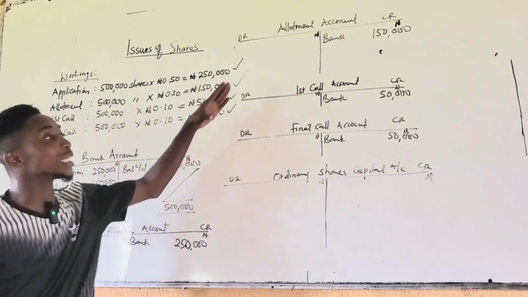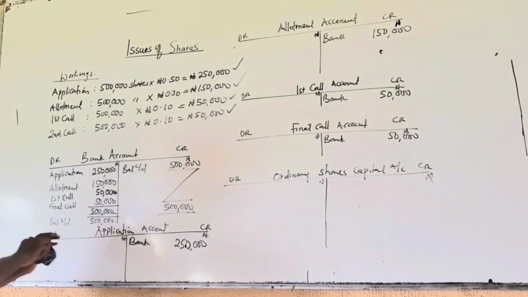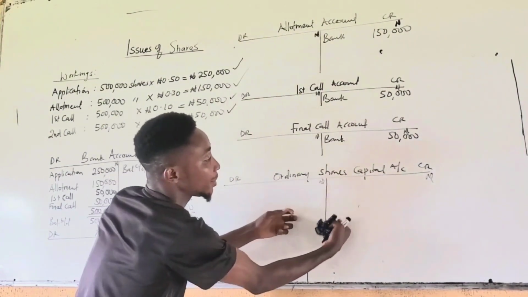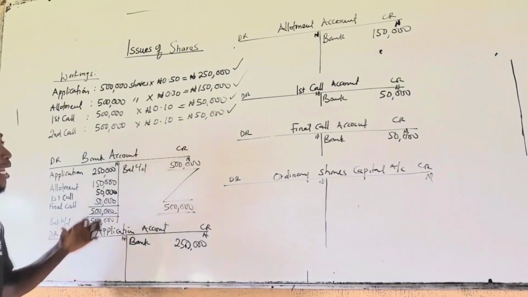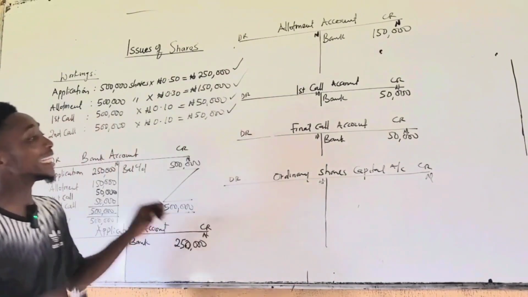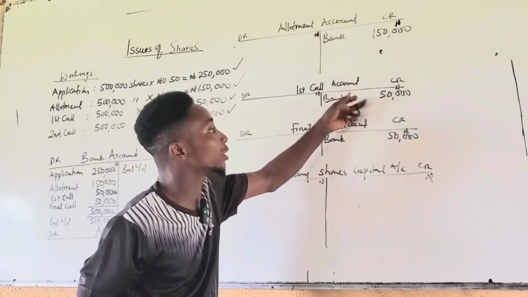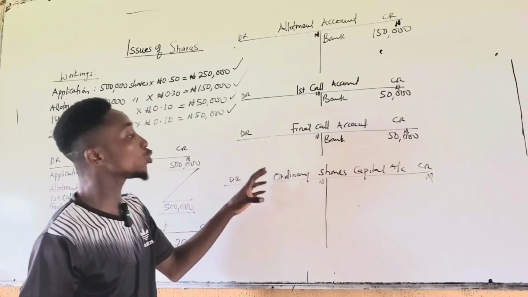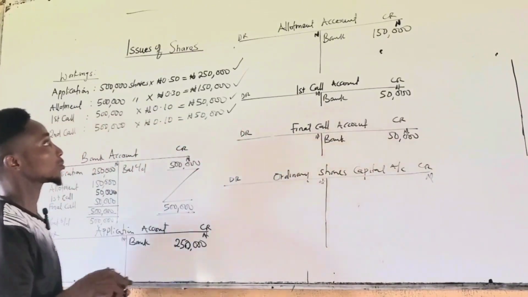You cannot show all these ledgers in your statement of financial position. Hence, there is need for us to summarize these ledgers into the ordinary share capital account. So we use the ordinary share capital to balance these ledgers. So indirectly, we are transferring everything in the application, allotment, first call, second call, into the ordinary share capital, since we can show ordinary share capital in our statement of financial position.